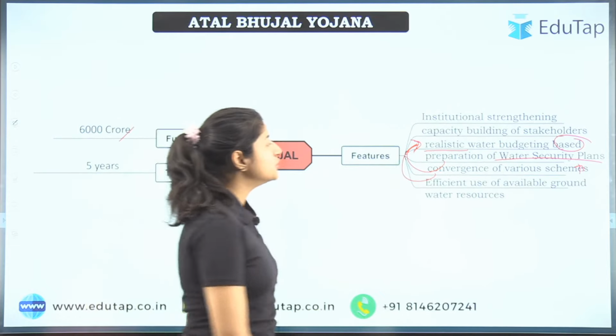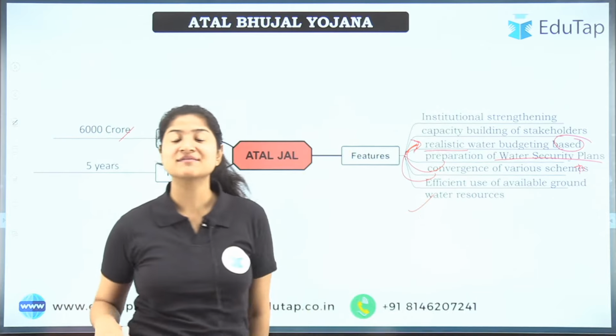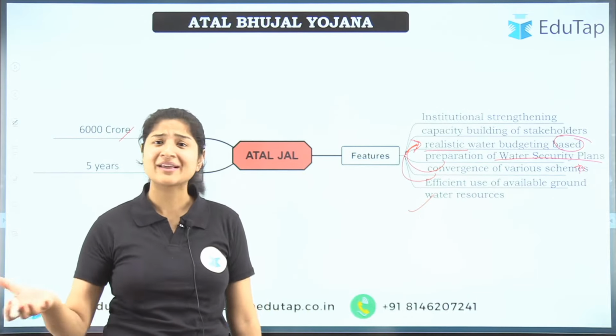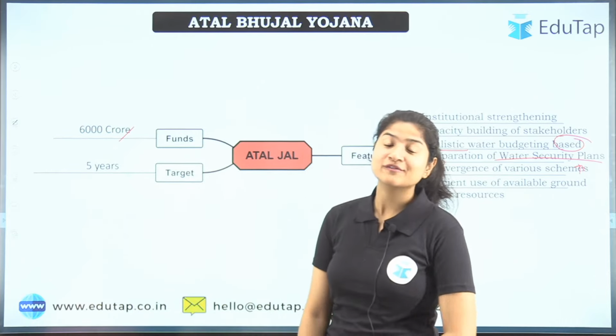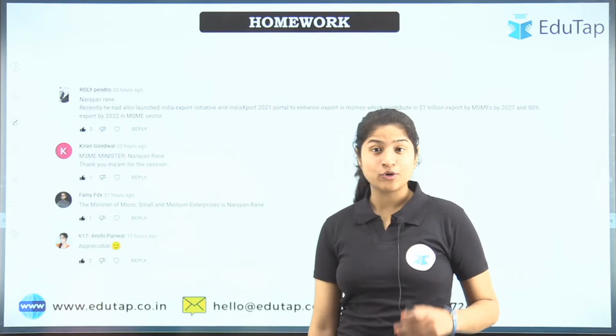And next is efficient use of available groundwater resources. We have seen drip irrigation, we have seen sprinkler irrigation, right? So these are the methods, and yeah, that is all for today. This is a summary of this particular scheme, and I hope you understood it.